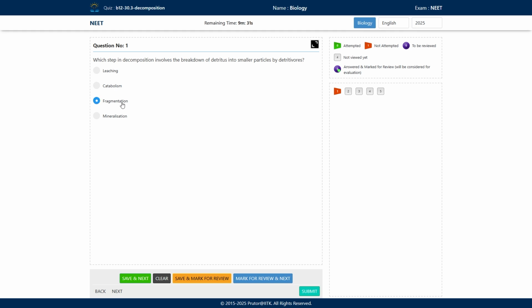Okay, here fragmentation is the correct answer. It's the first step of decomposition, where the detritus is broken down into smaller particles by detritivores like earthworms and other insects.